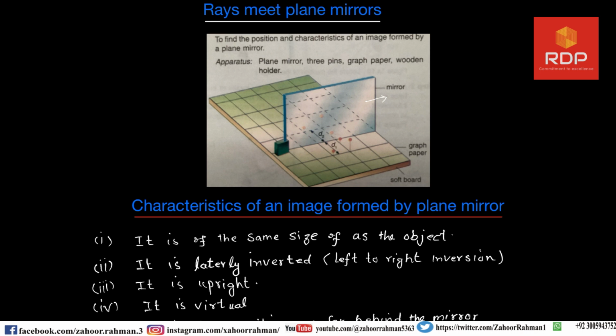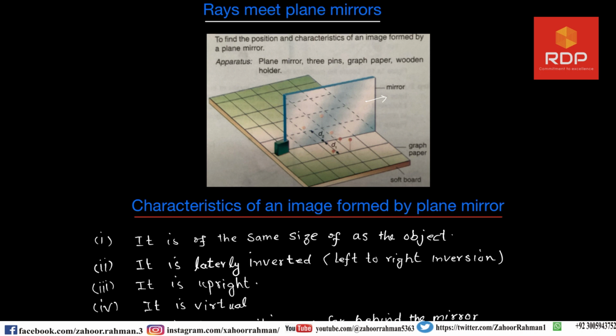If you put a screen at the position where you are seeing the image, then you won't be able to observe it on the screen. So that is why it is called a virtual image. As I told you, a virtual image cannot be projected onto a screen because light rays do not actually meet at the image position. Thus, if you were to place a screen at the image position, you won't see anything on the screen. And that is what I told you.